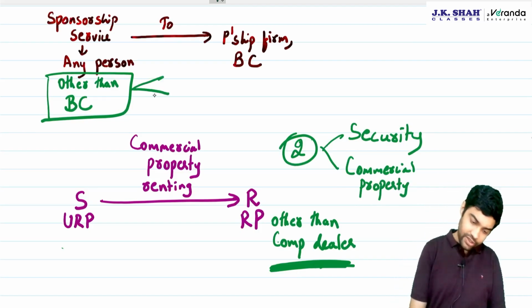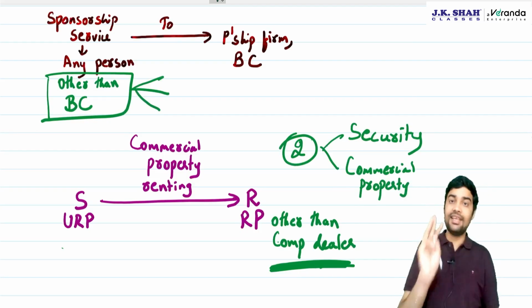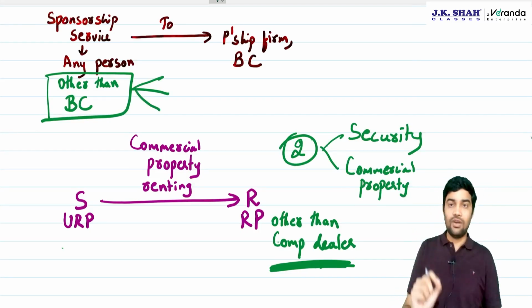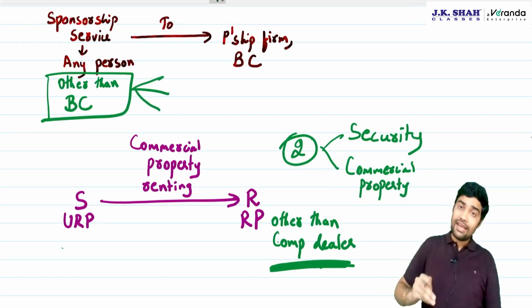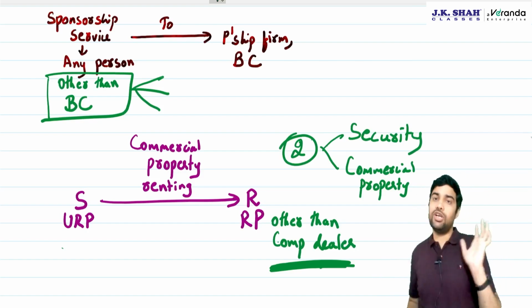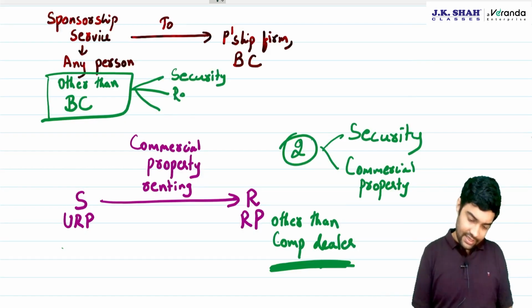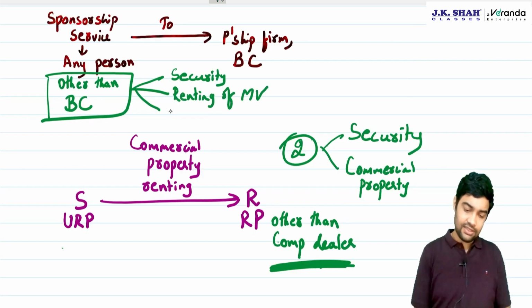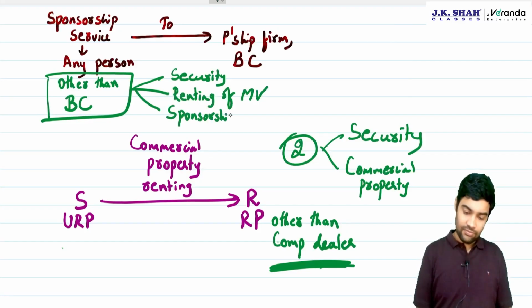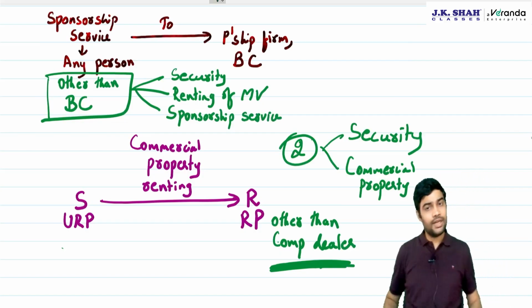And this other than body corporate for supplier, there are three cases in the law. Three places in the law where supplier other than body corporate is mentioned. One is security. Second one is renting of motor vehicle. And now the third one is sponsorship. Clear? Yes.